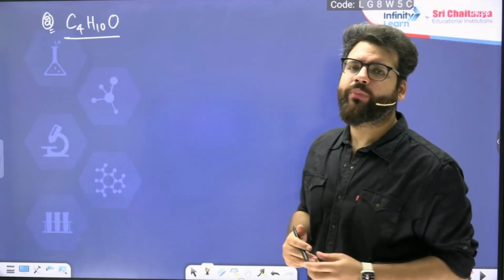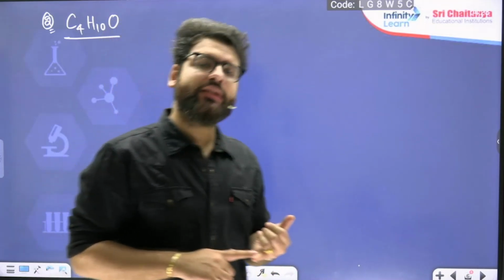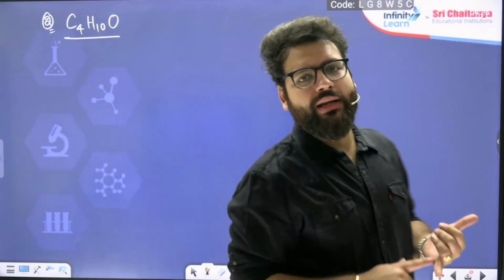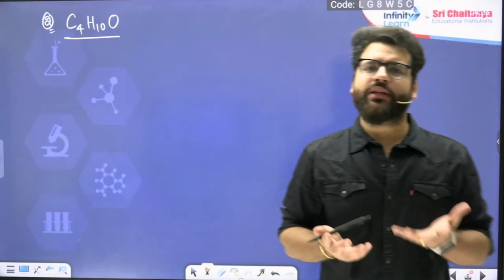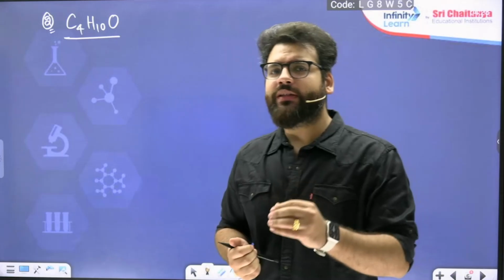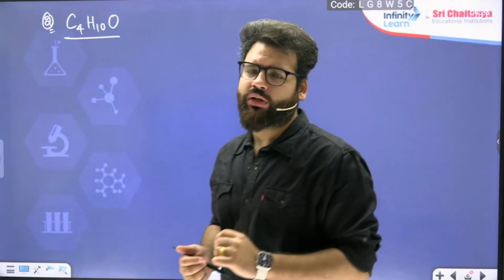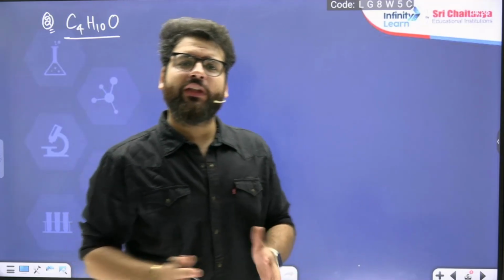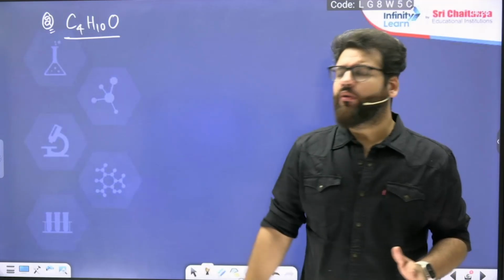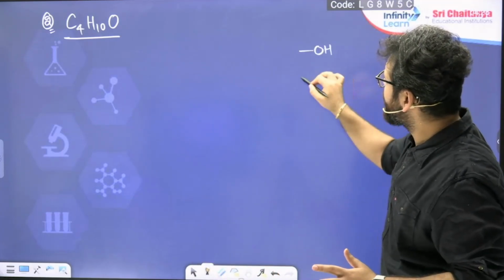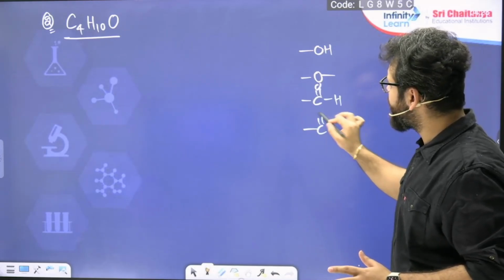If I ask you, you might say, sir, alcohols have one oxygen. Sir, ethers have one oxygen. Sir, aldehydes have one oxygen. Sir, ketones have one oxygen. So these are the ones which have one oxygen. Now, what if I calculate the DU first, degree of unsaturation, and I ask you, what if there is no pi bond? Then which functional group will you choose? Will you choose alcohol? Will you choose ether? Will you choose aldehyde? Will you choose ketone?